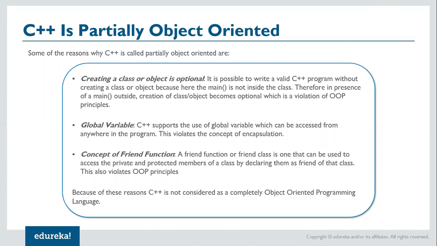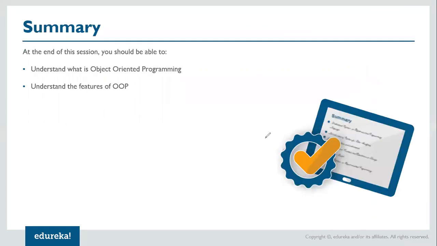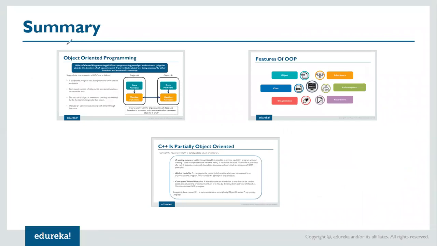So moving on. To summarize our discussion, at the end of this session, you should be able to understand what is object-oriented programming and understand the features of object-oriented programming, or OOPS. In summary, what we discussed is we looked at what is object-oriented programming, we looked at various features of OOPS, and then we finally looked at what makes C++ a partially object-oriented programming language.